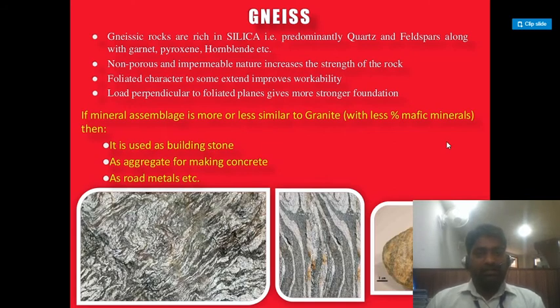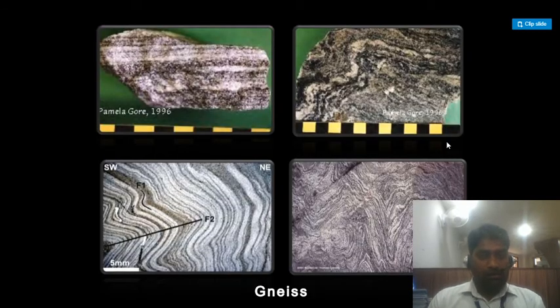Gneiss rocks are rich in silica, that is predominantly quartz and feldspar along with garnet, pyroxene, hornblende, etc. Non-porous and impermeable nature increases the strength of the rock. Foliated character to some extent improves workability. Load perpendicular to the foliation plane gives a stronger foundation. If the mineral assemblage is more or less similar to granite with a low percentage of mafic minerals, then it is used as building stone, as an aggregate for making concrete, as road metal, etc. These are some kinds of gneiss you can see in the figures.